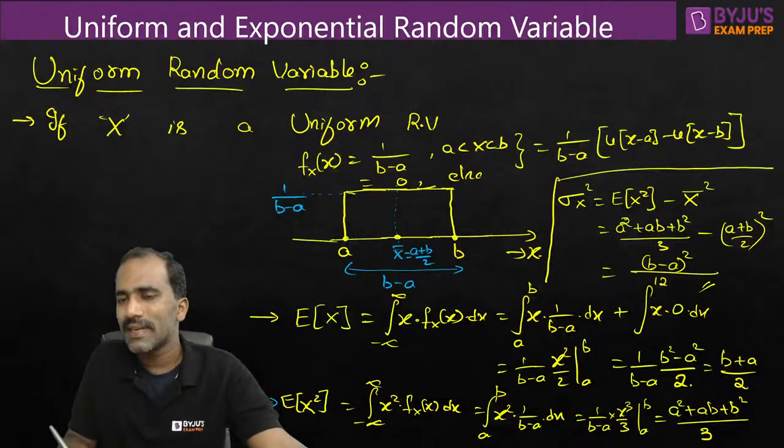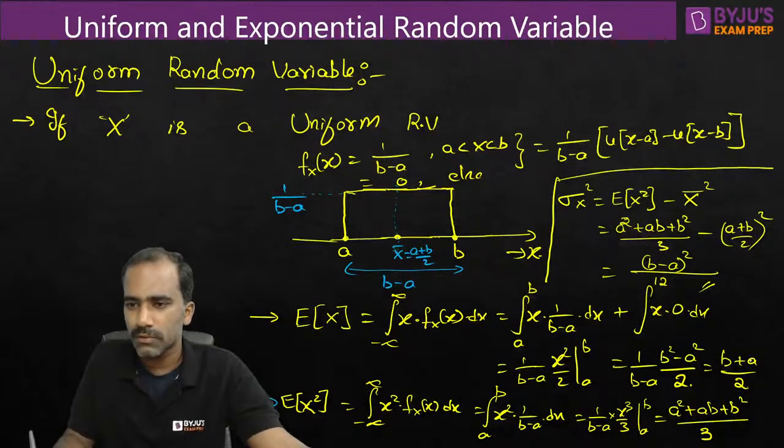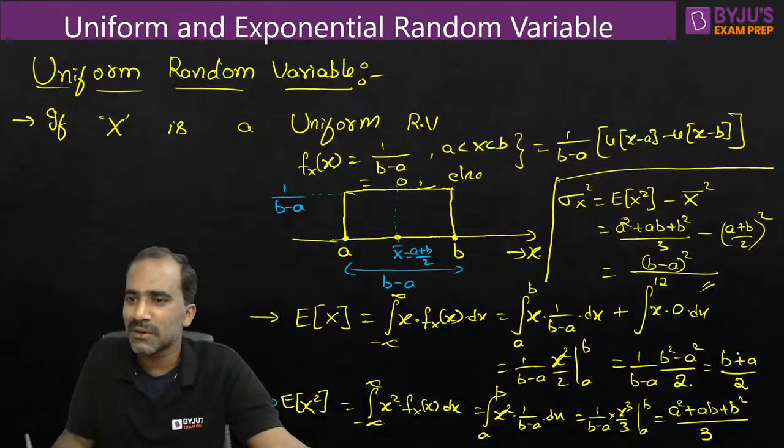But it is worth remembering, generally I don't suggest you remember too many things, but for a uniform random variable especially, it is worth remembering these basics. The mean value is easy to remember because it is just the midpoint. There is nothing to remember here. You know how to find the midpoint from your school basics itself. Midpoint means just the average of the starting point and ending point.